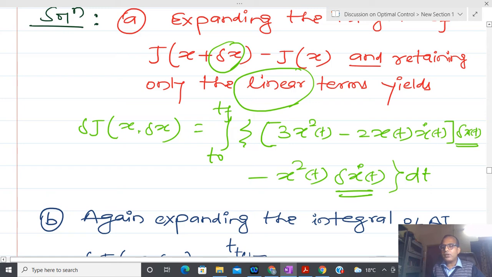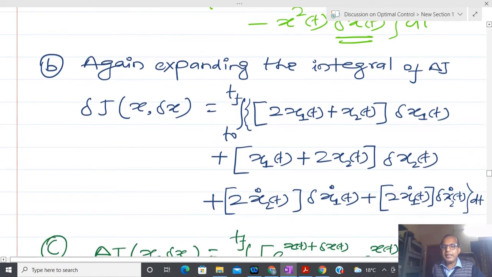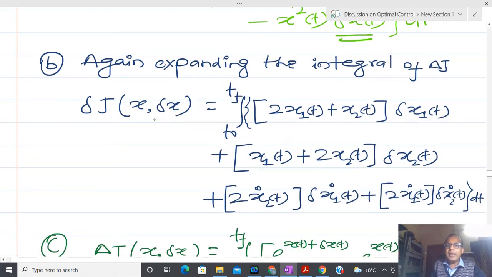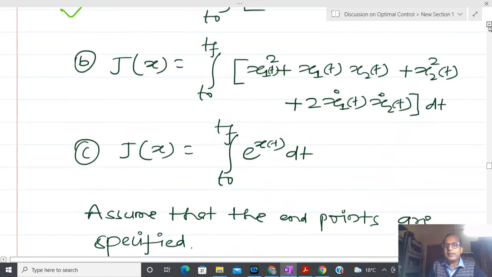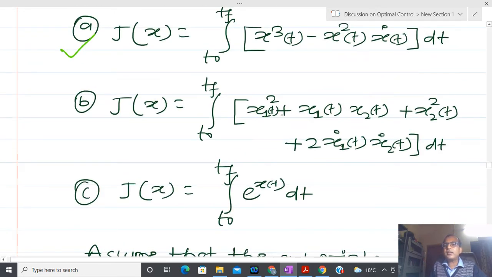Okay, now let us come to the second example. Again I have to calculate the variation, so I am going to perform the same kind of operation, but here one trick is that x contains how many variables? x is x1 and x2.